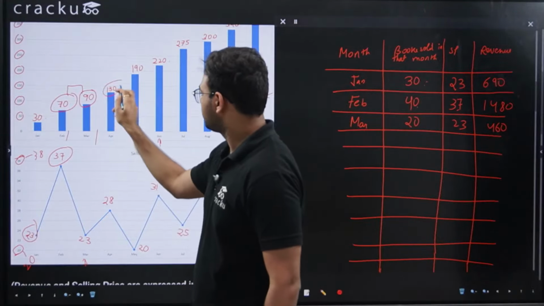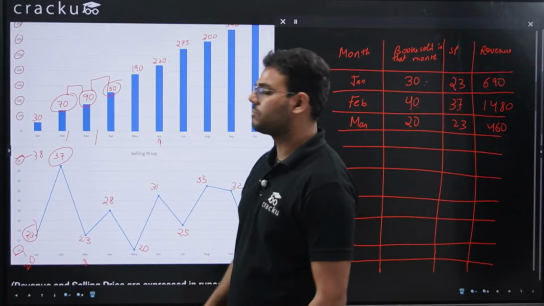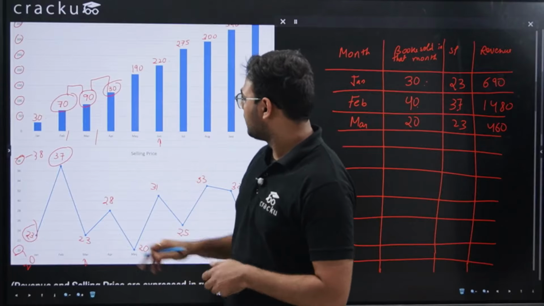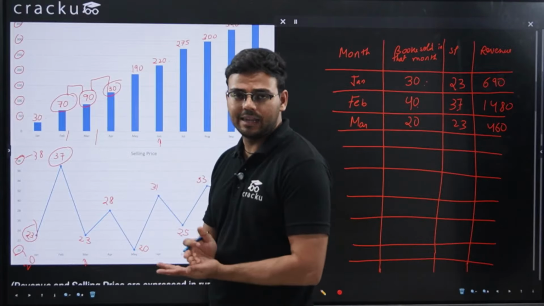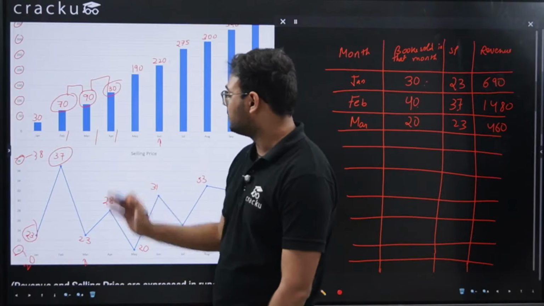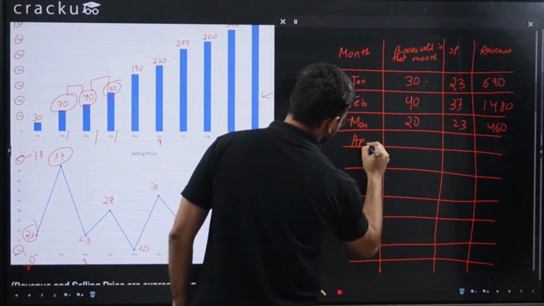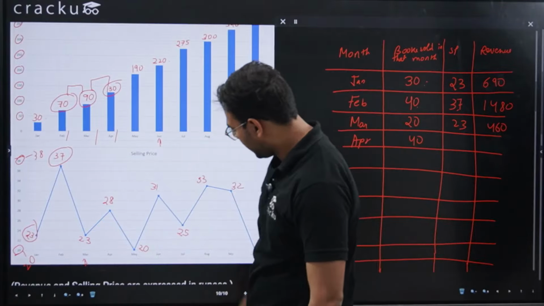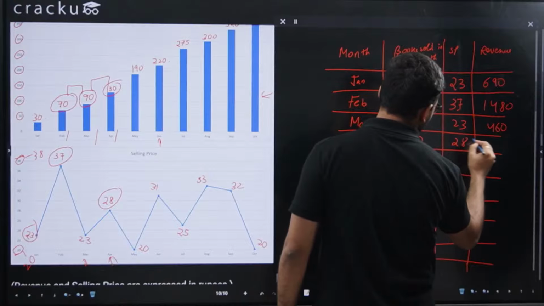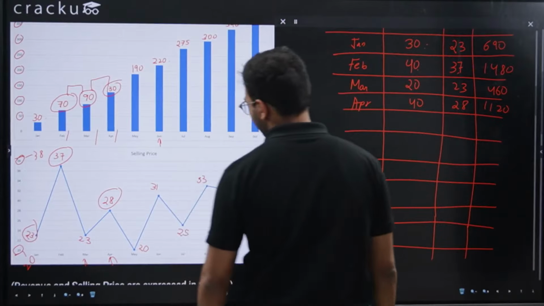Now let's say for April. Again, we take the difference of the two values, up till April minus up till March. Up till March there were 90 books sold, and by the end of April there were 130 books sold. So the number of books sold in April will be 40, and the price for April is 28. So 40 into 28 will be 1120. Jan, Feb, March, April.